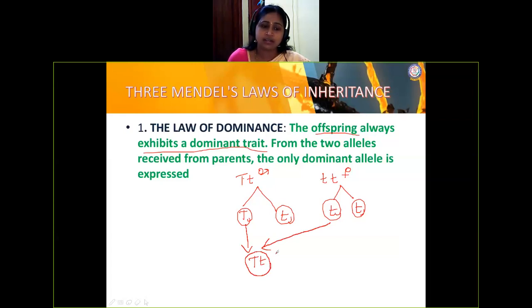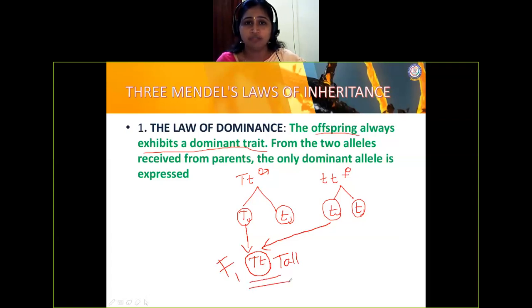Now what character is it? We call it tallness, even though it has a small t, a recessive character. So once again I will read, and it will be very clear for you now. The offspring always exhibit a dominant trait. This is the offspring, which we denote as the F1 generation, from the two alleles received from the parents. What are the two alleles? The allele capital T from the male and small t from the female. Only the dominant allele is expressed. What is the dominant allele here? The allele which exhibits the character of tallness. Only that is expressed here. So it is tall, right?